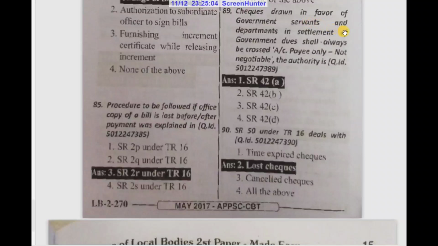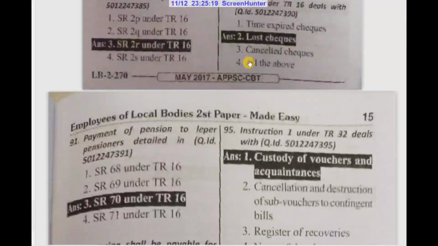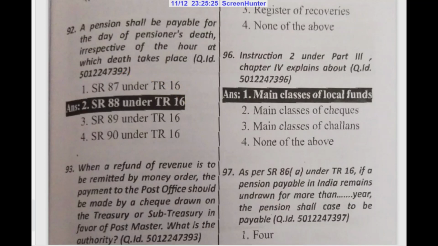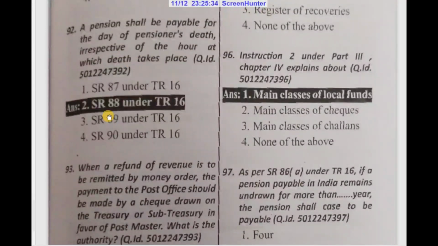Checks drawn in favor of government servants or departments in settlement of government dues shall always be crossed account payee only, not negotiable. The authority is SR42 subclause J. SR50 under TR 16 deals with lost checks. Payment of pension to leprosy pensioners is detailed in SR70 under TR 16. A pension shall be payable for the day of the pensioner's death, irrespective of the hour at which death takes place.